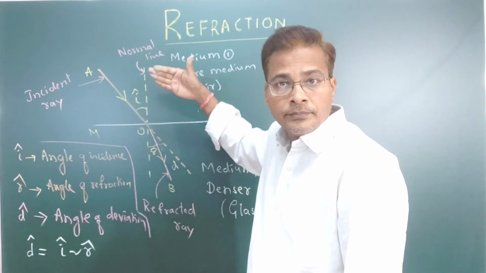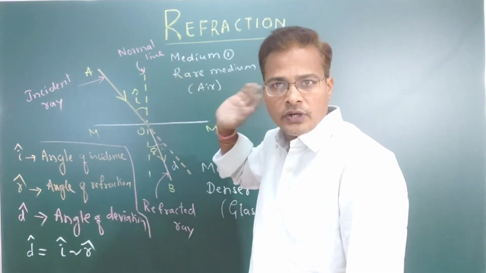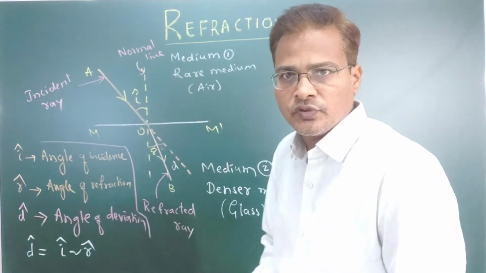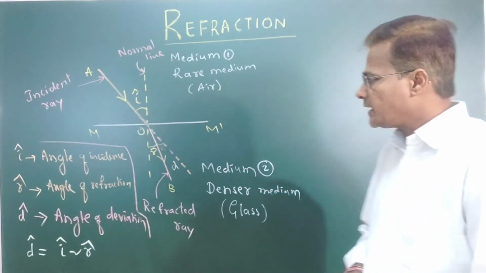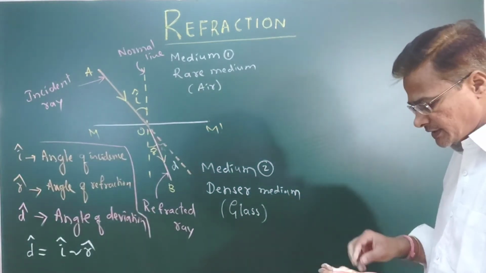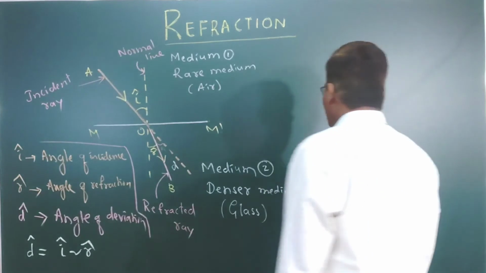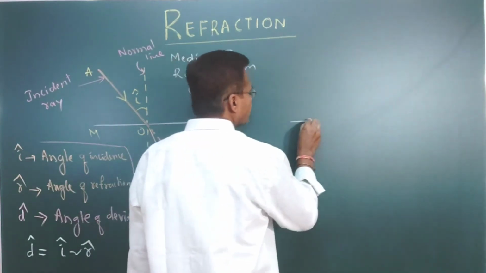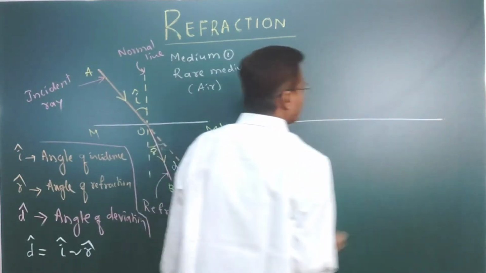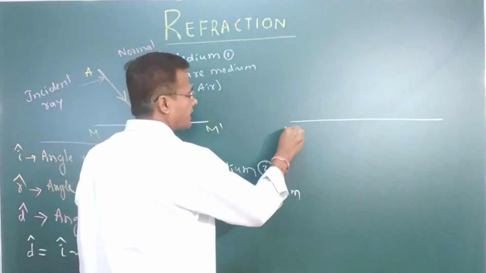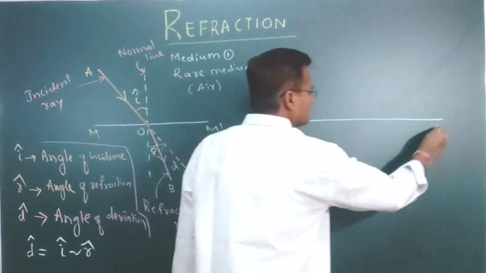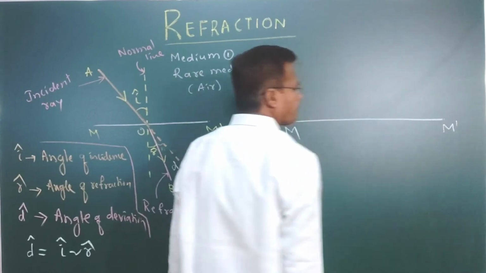from medium 2 to medium 1. I am going to draw that also, so you people will understand. When a ray travels from the second medium to the first medium, this is M and this one is M dash.